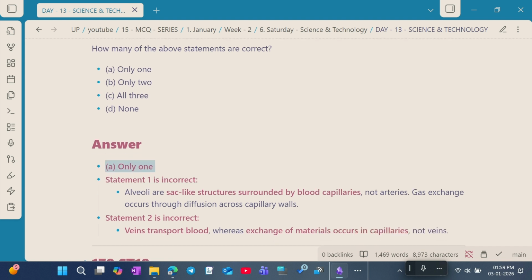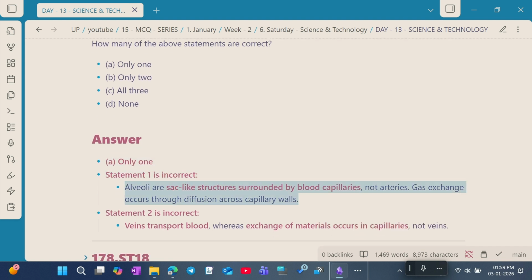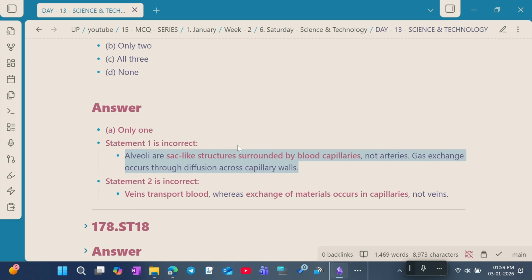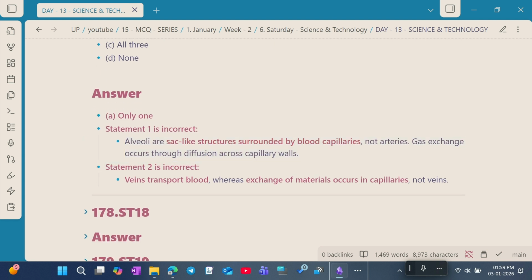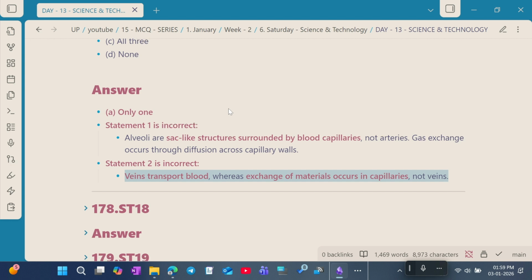Statement 1 is incorrect because alveoli are sac-like structures surrounded by blood capillaries, not arteries. Gas exchange occurs through diffusion across the capillary walls. Statement 2 is also incorrect because veins transfer blood, whereas exchange of materials occurs in capillaries, not veins.